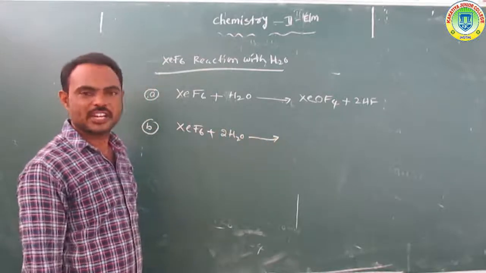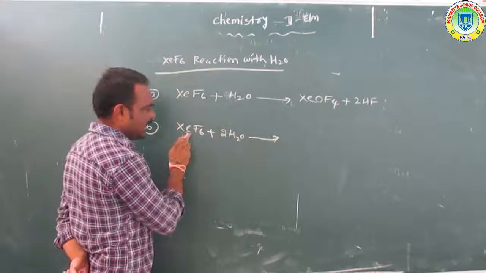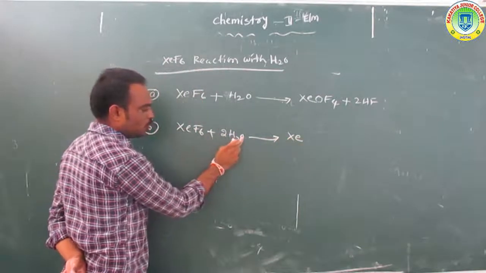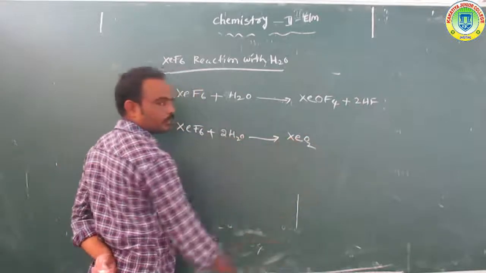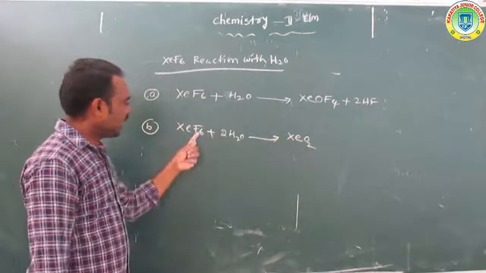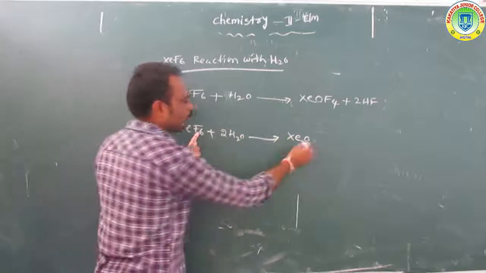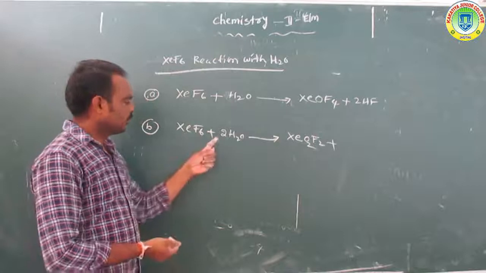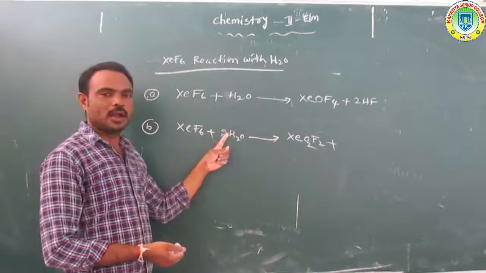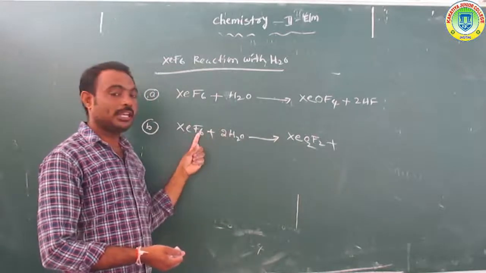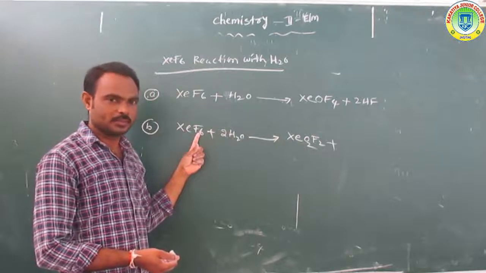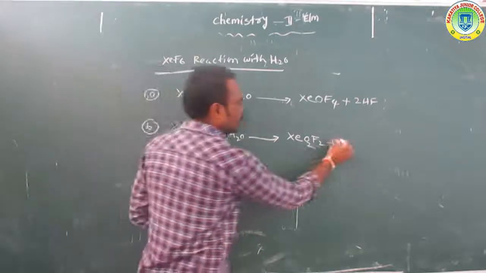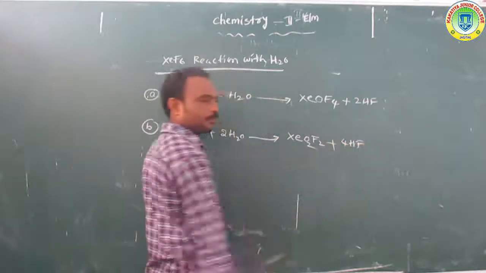To form in this reaction Xe, 2O, O2, and F2. The remaining 4 hydrogen atoms and 4 fluorine atoms form 4HF.